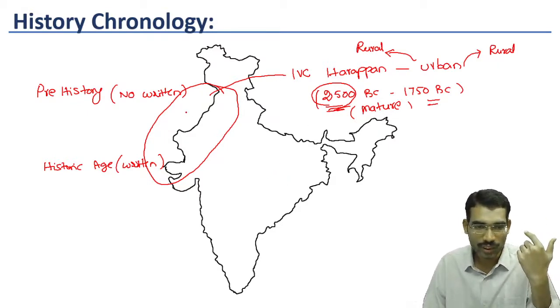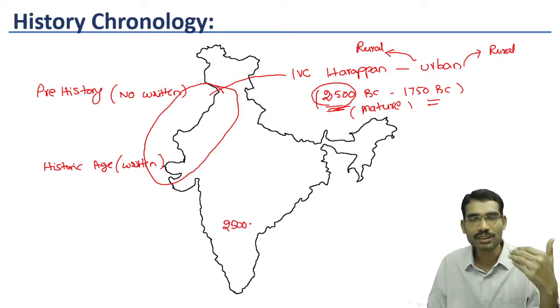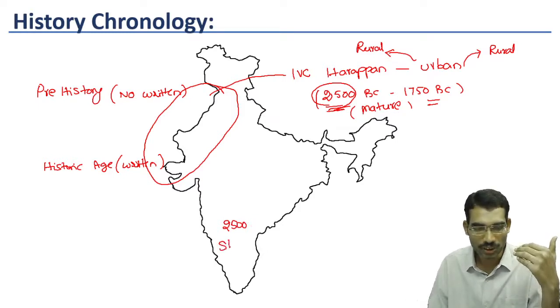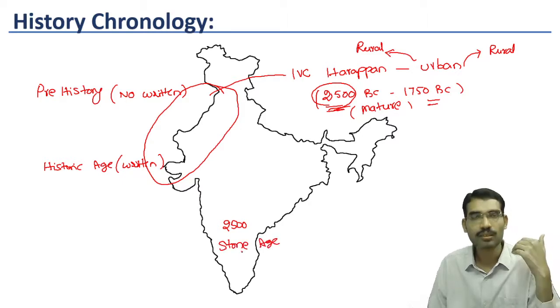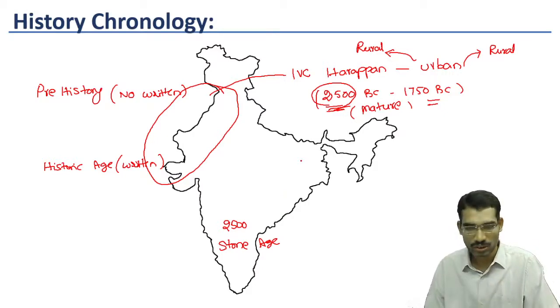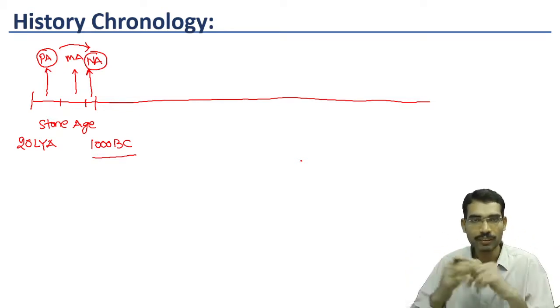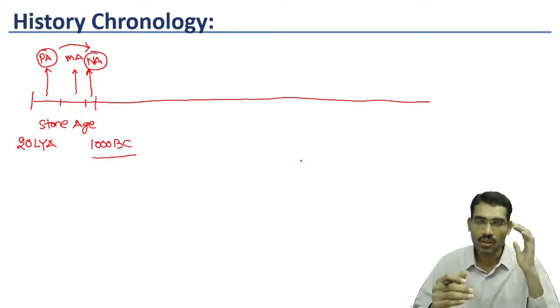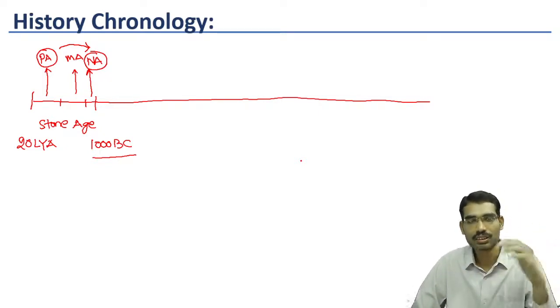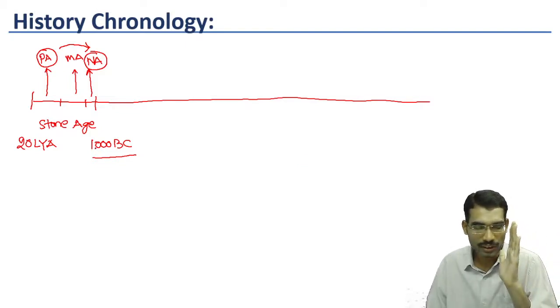No, in 2500 BC urban areas were specifically located here, whereas in this case, still Neolithic settlements are going on, still they are in Stone Age. That's why in different parts of the country a different timeline comes. That's why we have to remember this geographic aspect also. India is a very large country. Whatever we are studying in history, always remember the regional changes or regional specific development. That is why Stone Age is up to 1000 BC.